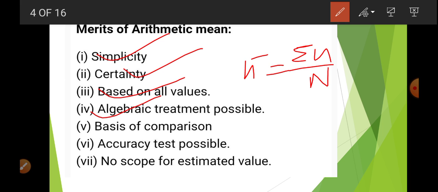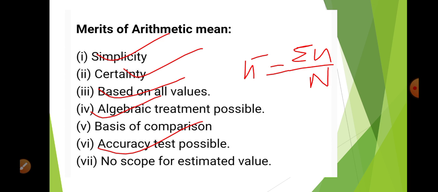Okay, basis of comparison. If we know the mean value of two groups, we can compare very easily. Accuracy test possible. Obviously if by mistake we have written anything wrong, we can correct it. No scope for estimated value. Okay, so accuracy is very important. Estimation is not important here.